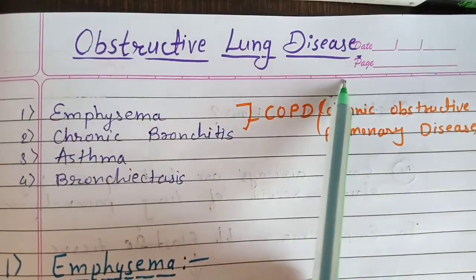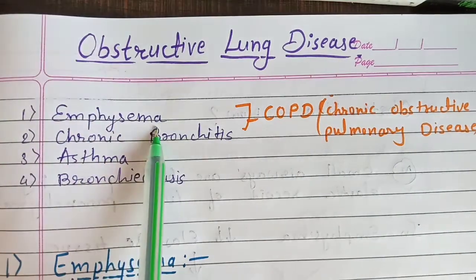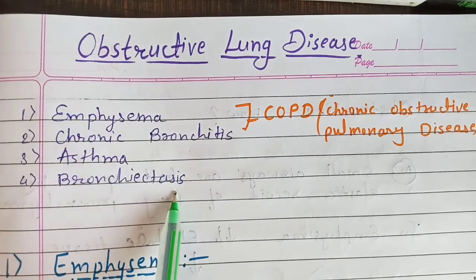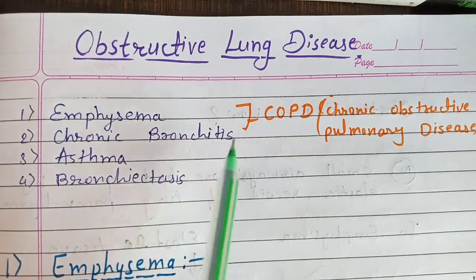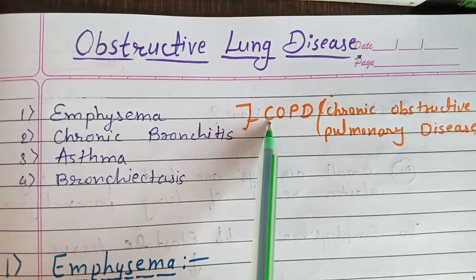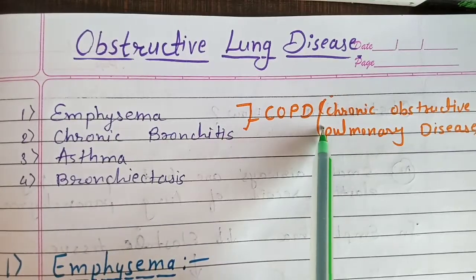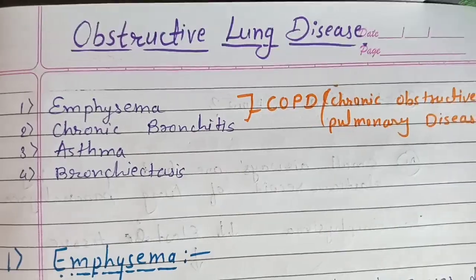Obstructive lung disease. Four obstructive lung diseases: emphysema, chronic bronchitis, asthma, and bronchiectasis. Emphysema and chronic bronchitis, collectively known as chronic obstructive pulmonary disease, that is, COPD. Next, first we will understand emphysema.